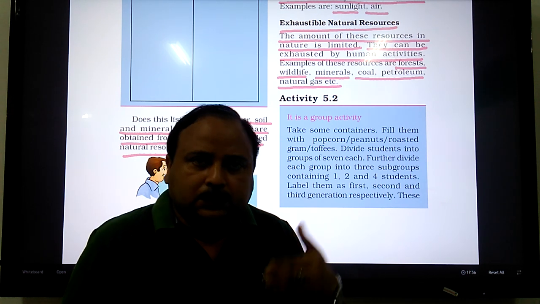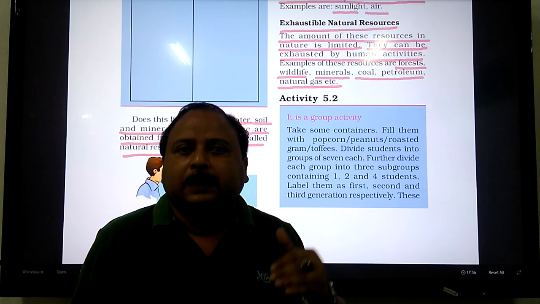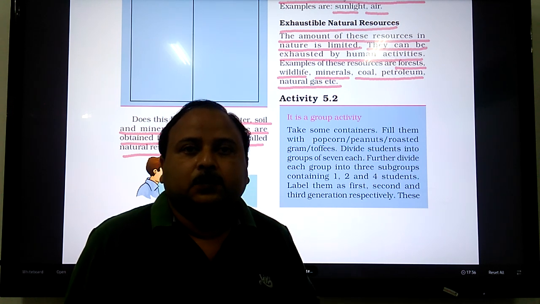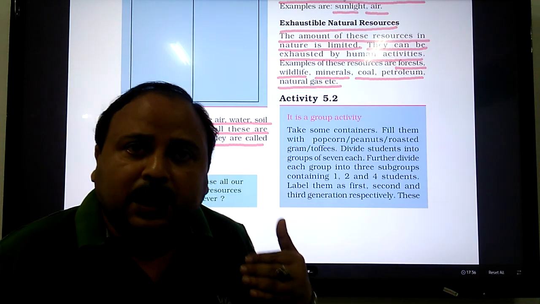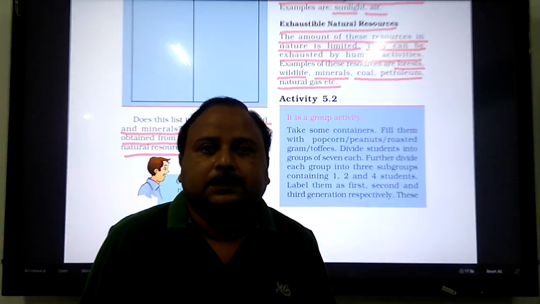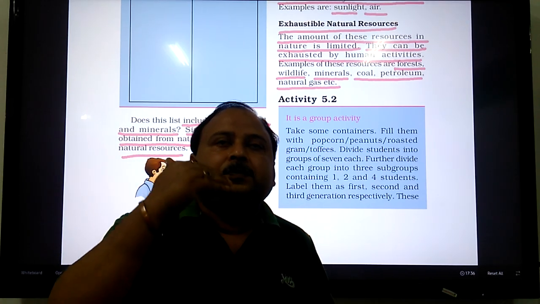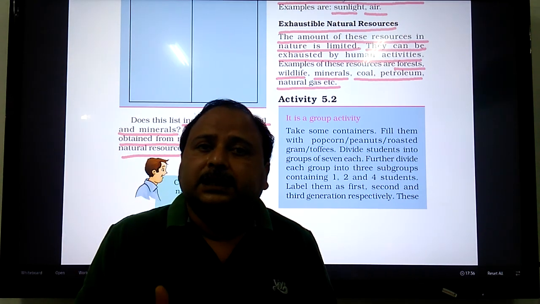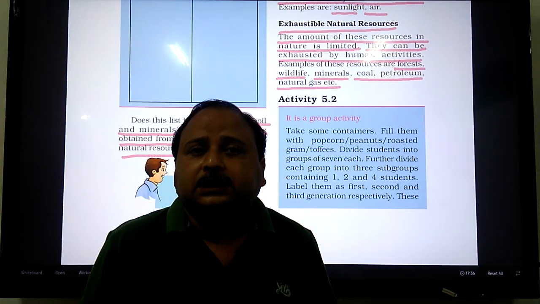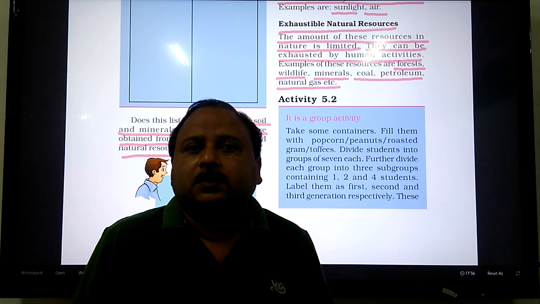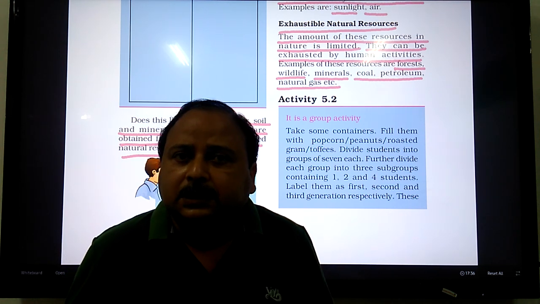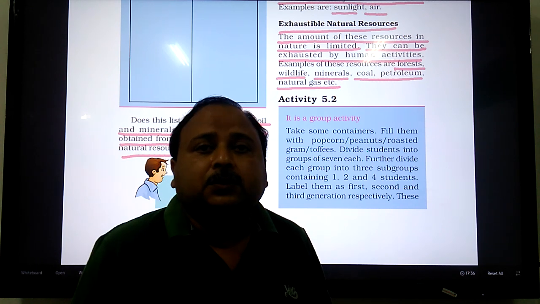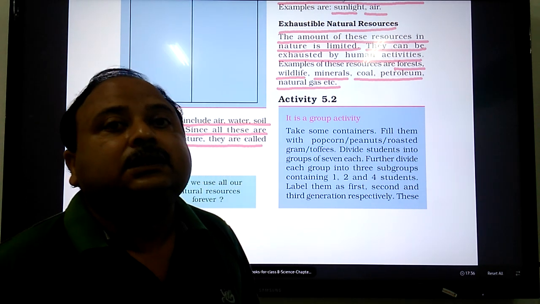That means this planet, our earth, will be inhabited by a number of generations one after another. So, if the previous generations start using those limited resources according to their own demands, obviously for the coming generations the amount of the resources left will be very much less.